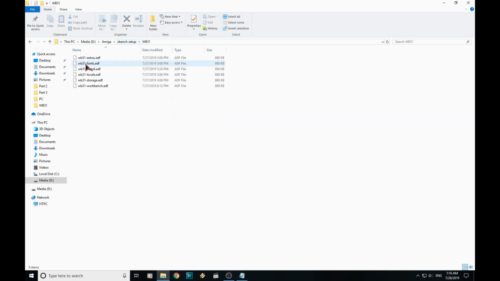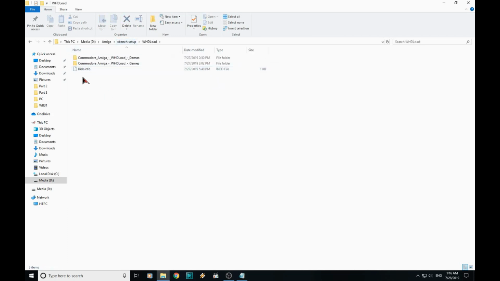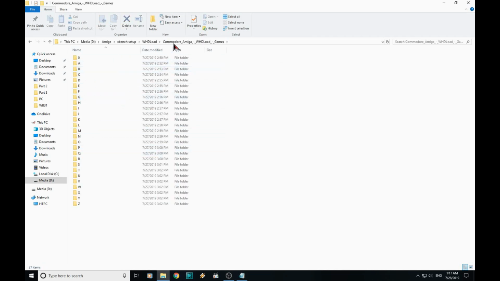You're also going to need the Workbench 3.1 discs. Again, they're part of Amiga Forever. And we're going to need some WHDLoad games and demos. If you do a Google search for those, you should find links to the EAB FTP server where you can just download the full packs or individual games, whatever you want.